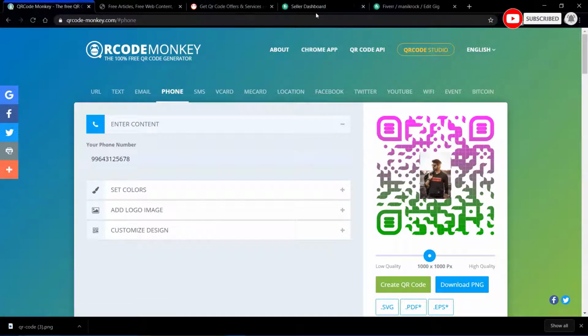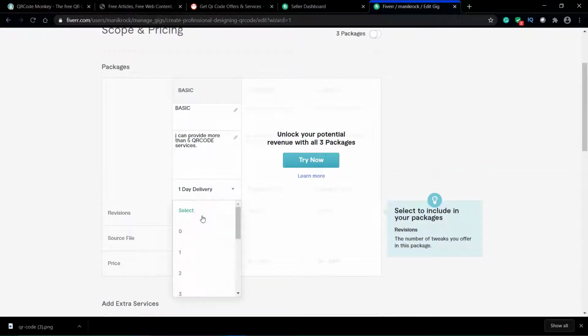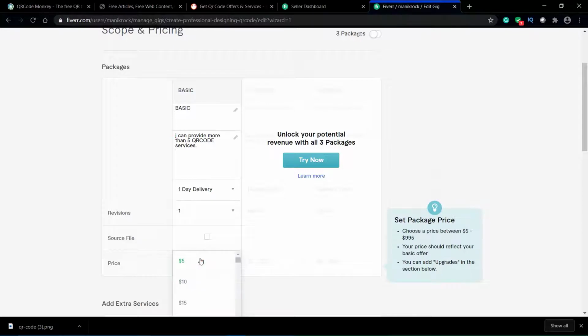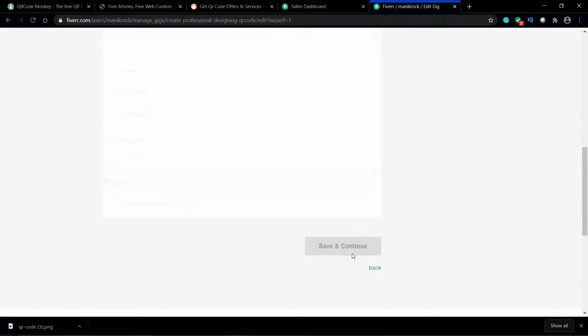Give a more detailed description of your gig. You can set the delivery time to 1 day, set the revision to 1 day, and set the minimum price of $5. Then just click on the save and continue button.